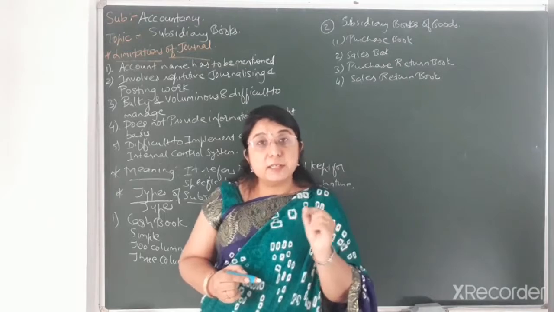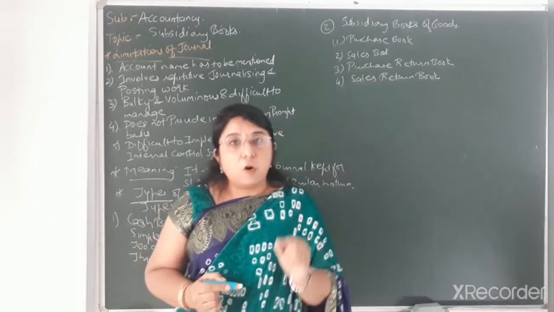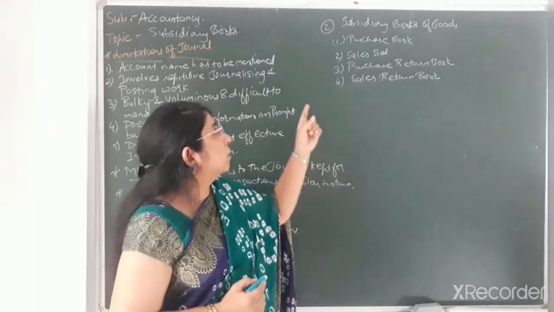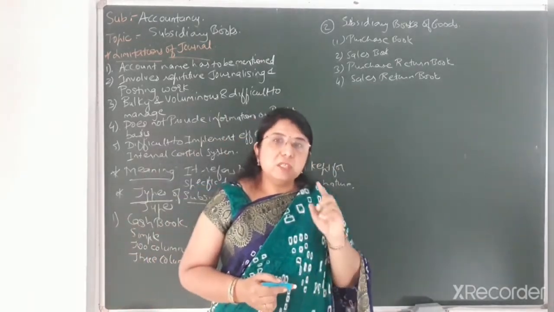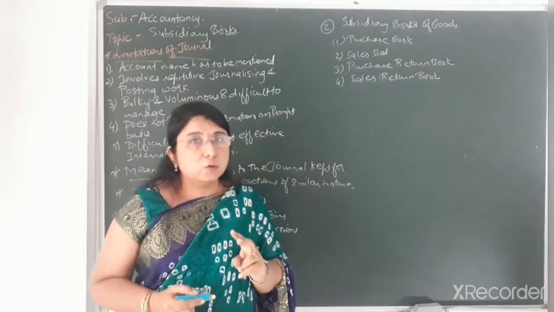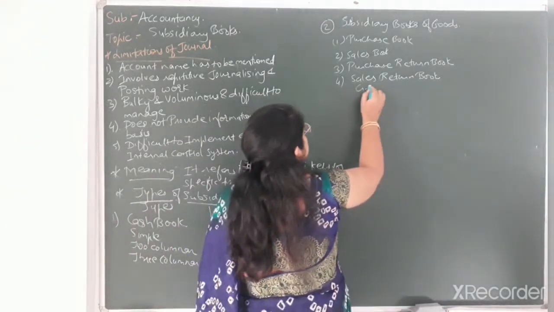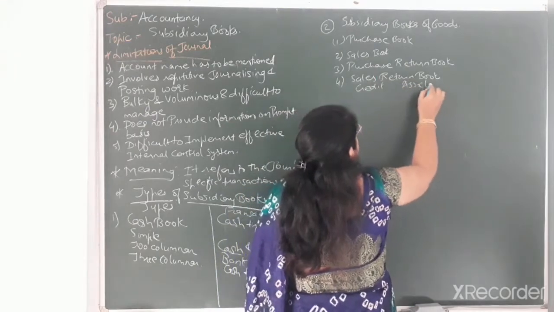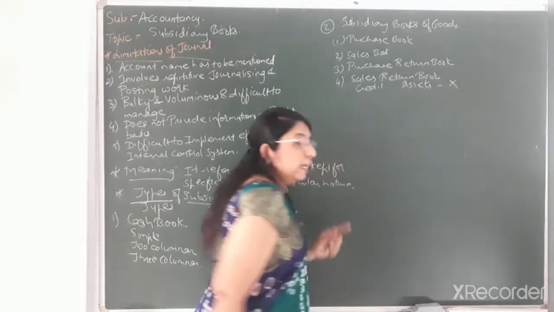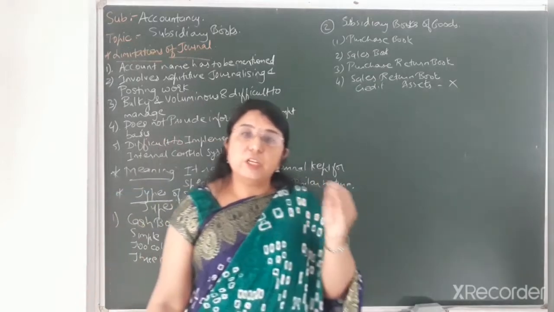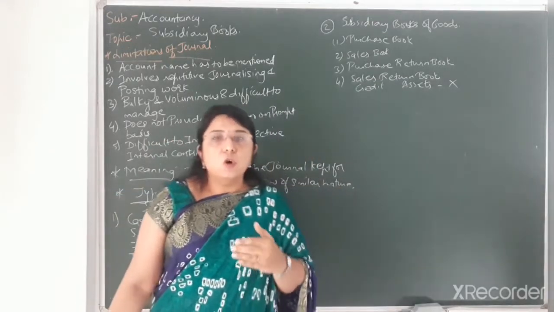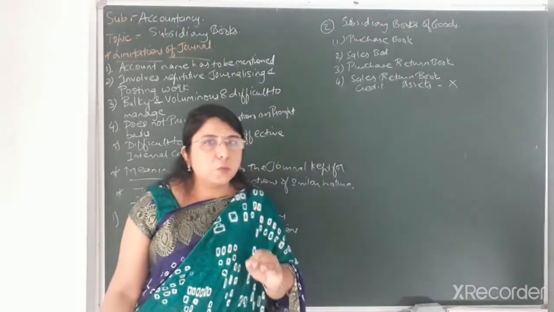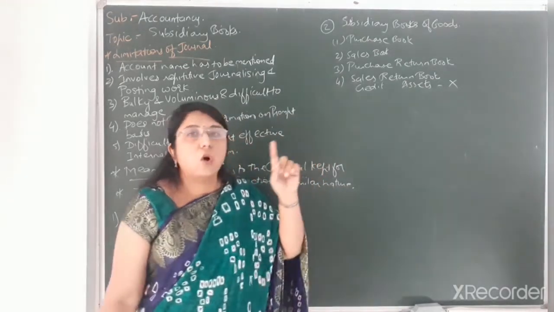If any of the asset related transactions are there, of purchase or sale of any of the assets, then it will not be recorded in the subsidiary books for goods. It means there are two conditions for subsidiary books for goods. The first condition is that it should be a credit transaction, and asset related transactions will not be recorded. Asset related transactions means purchase of any furniture or machinery, or sale of any furniture or machinery, and that type of transactions will not be recorded in the subsidiary books for goods.